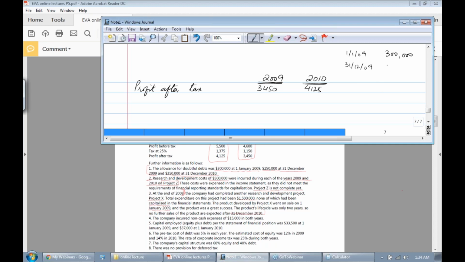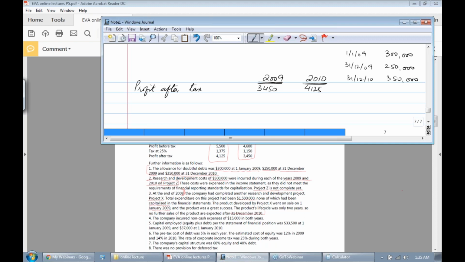Then it was 250,000, and on 31st December 2010 it was around 350,000, right? This is basically the situation of the allowance for doubtful debt, which is the accumulated figure.